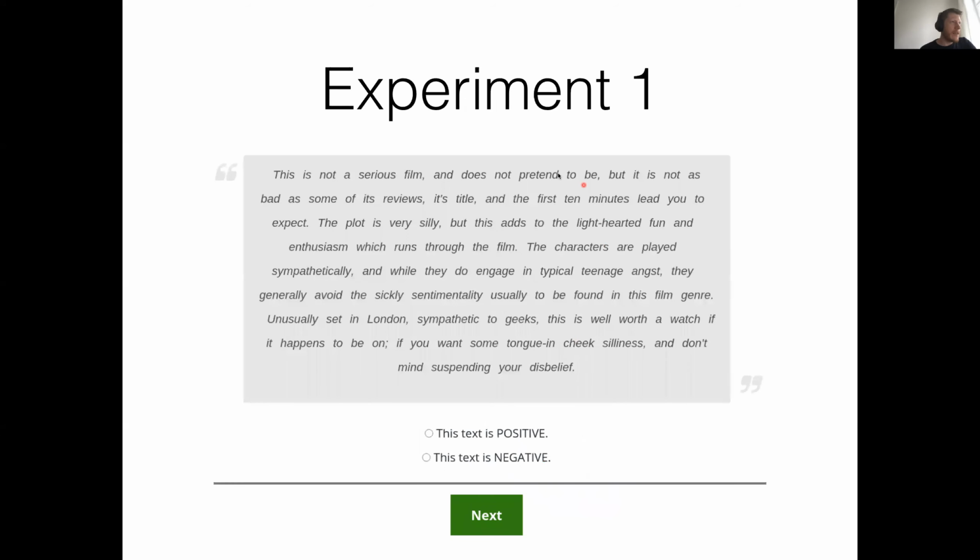So this is an example of the first experiment. We showed a movie review, and then we asked subjects to mark the words that were most informative or most important for their decision to flag a review as positive or negative.